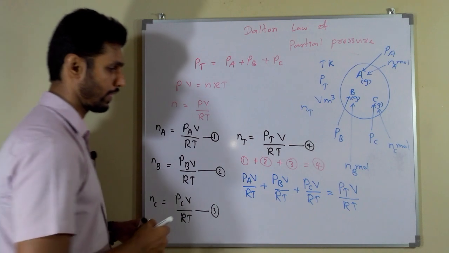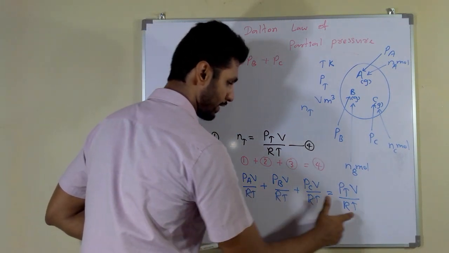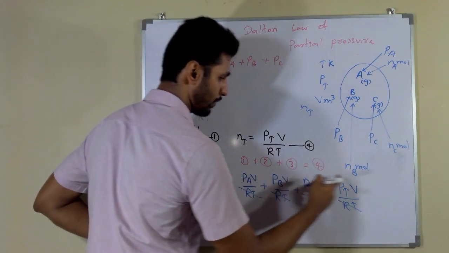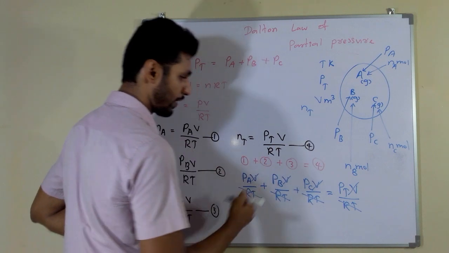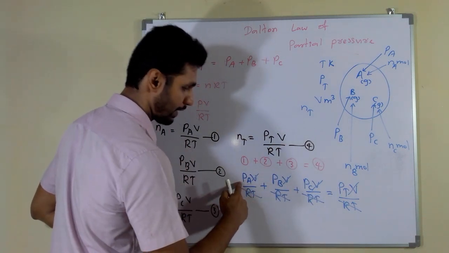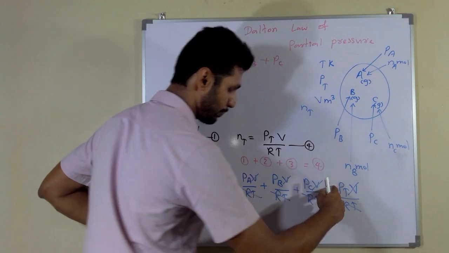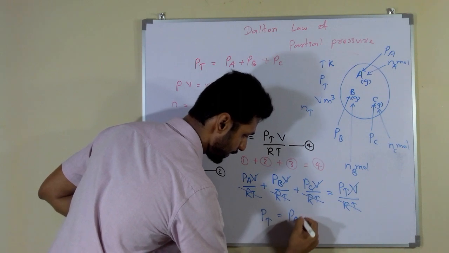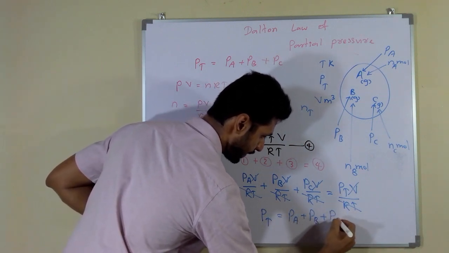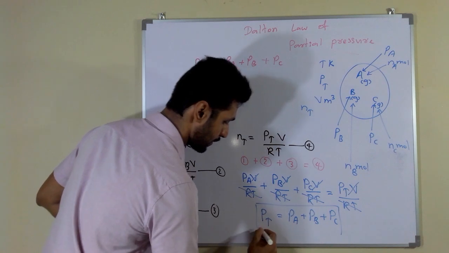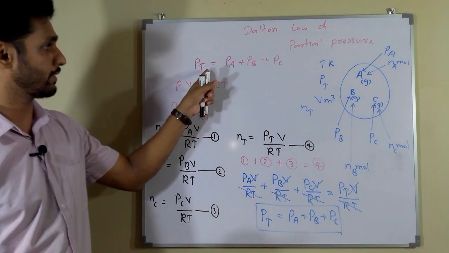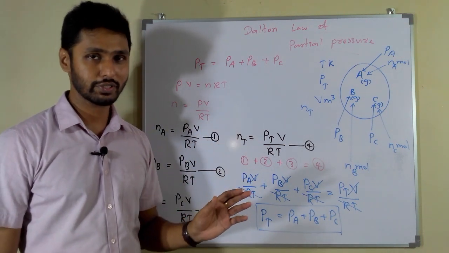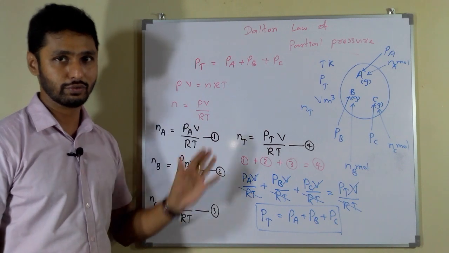You can see that RT and RT cancel out, and the volume symbol also gets cancelled. Then finally you can see PA plus PB plus PC is equal to P total. I'm going to write it like this: P total equals PA plus PB plus PC. This is Dalton's partial pressure law.